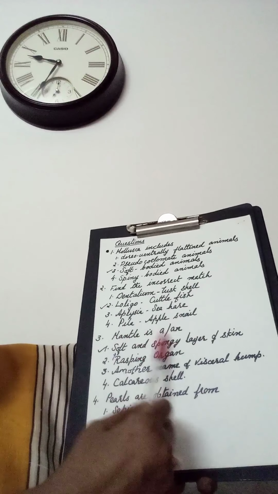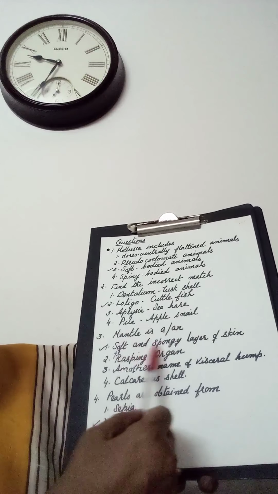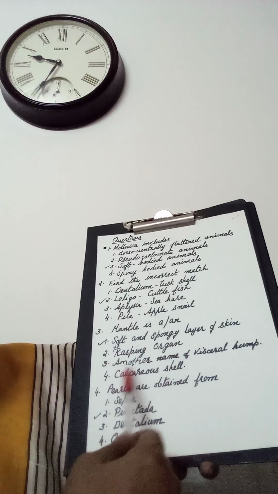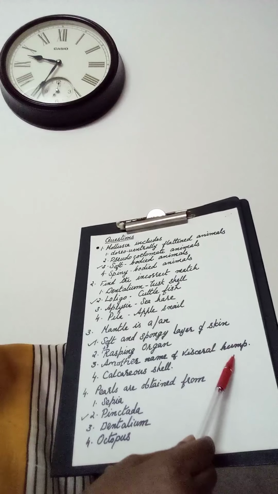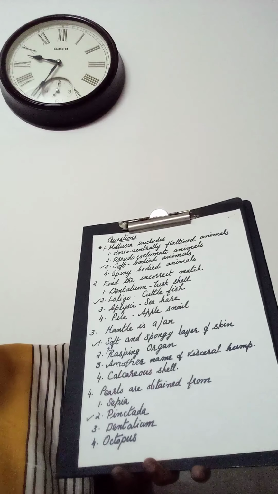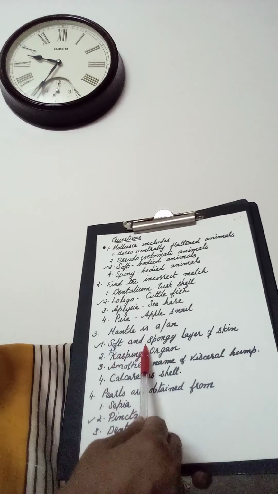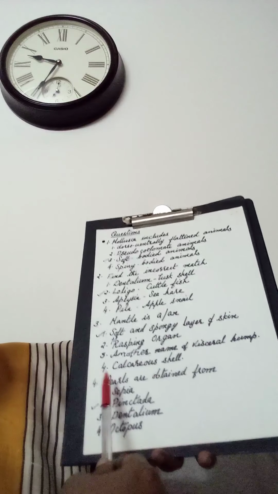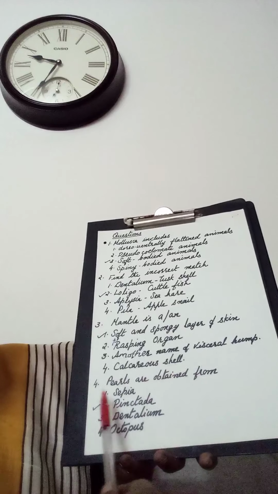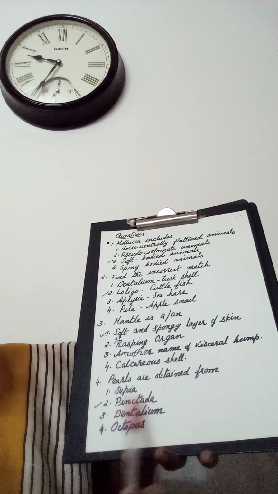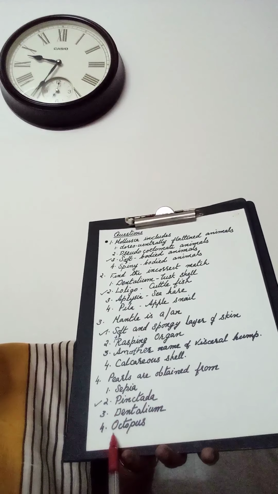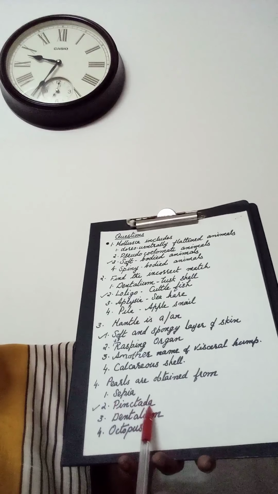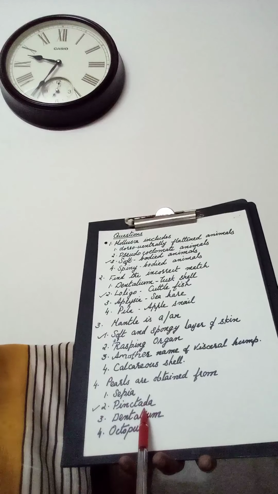Next, mantle is: 1. A soft and spongy layer of skin. 2. Rasping organ. 3. Another name of visceral hump. 4. Calcareous shell. Answer: soft and spongy layer of skin. Next question. Pearls are obtained from: Sepia, Pinctada, Dentalium, octopus. Answer: Pinctada, that is a pearl oyster.